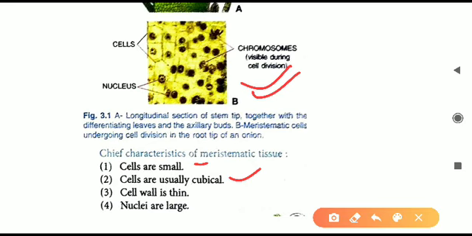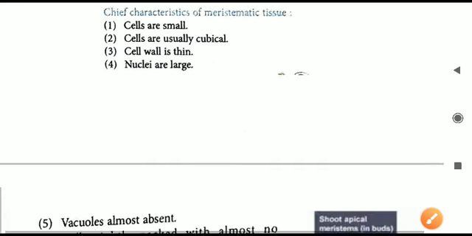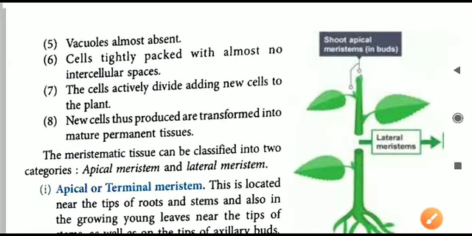You can see in the diagram, all these are cubical in nature. Next, the cell wall is thin. The cell wall is relatively very thin. Next is the nucleus. The nuclei are large. So you can see here the black color dots. These are all nuclei and they are very large as compared to the cell.